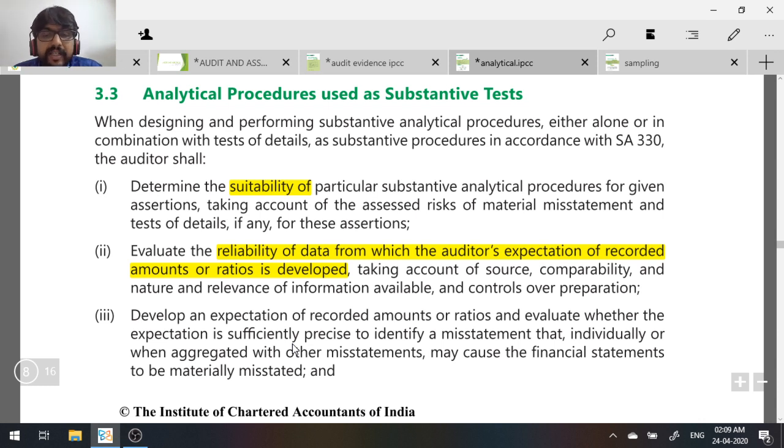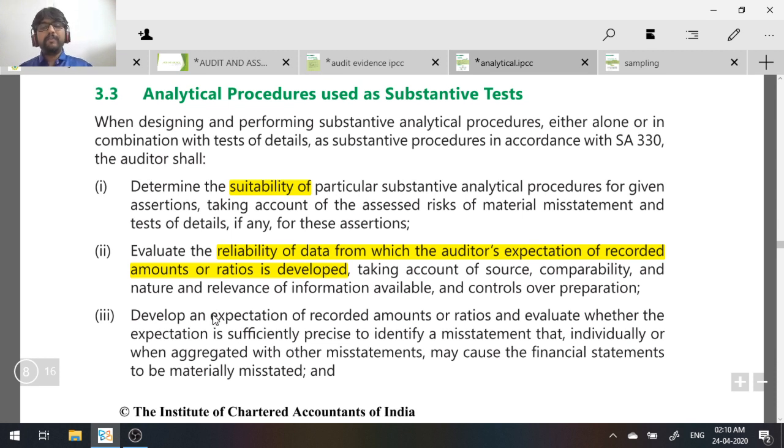You develop an expectation, and that expectation is going to act as the amount which will help you to identify the deviation. See, what is the standard current ratio that you know? The standard current ratio is 2. Now imagine that you perform the ratio and you get the answer as 5. You know the standard should be 2, but the answer here is 5. So there is a 3-time increase in the current ratio of the entity. You will ask why. You'll investigate the matter. Are you getting my point?